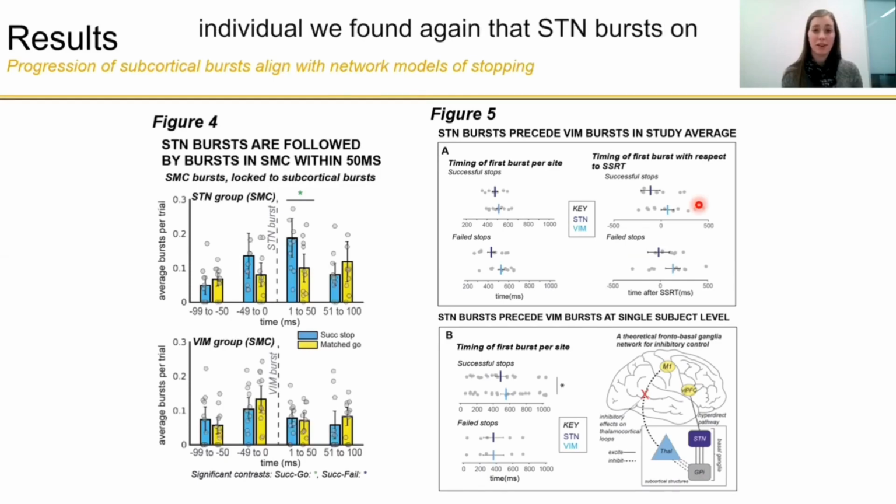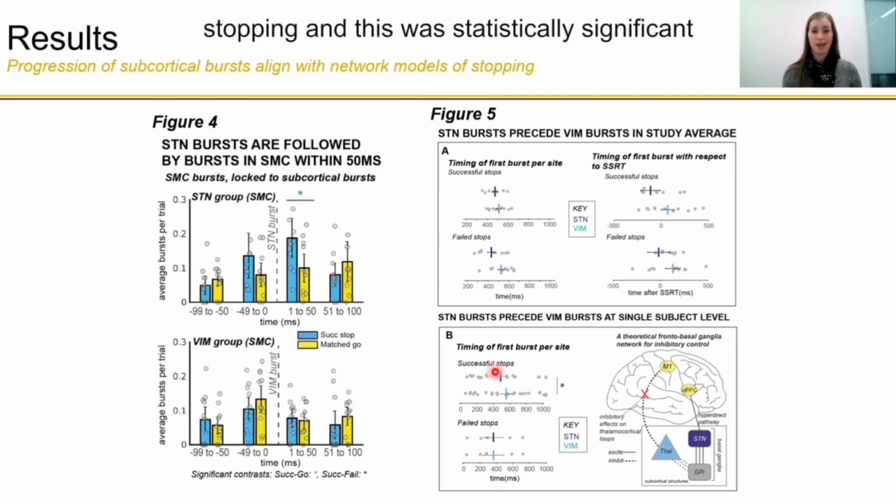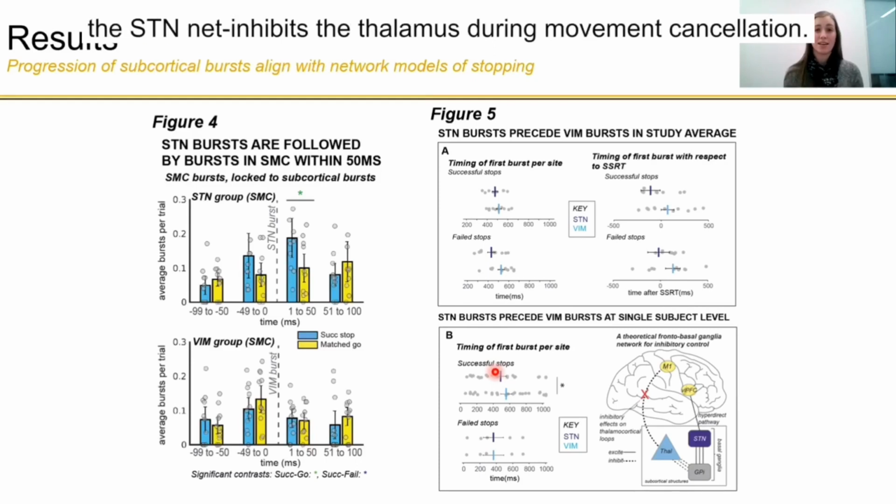And in this single individual, we found again that STN bursts on average precede bursts in the thalamus during successful stopping, but not during failed stopping. And this was statistically significant in our single individual with recordings from both subcortical regions. And this is exciting to us because this provides evidence in favor of this network account that suggests that the STN net inhibits the thalamus during movement cancellation.